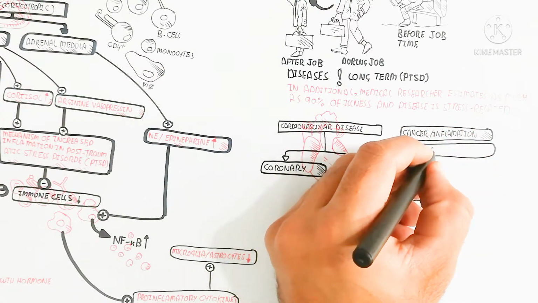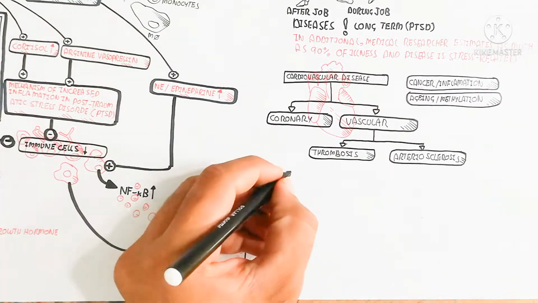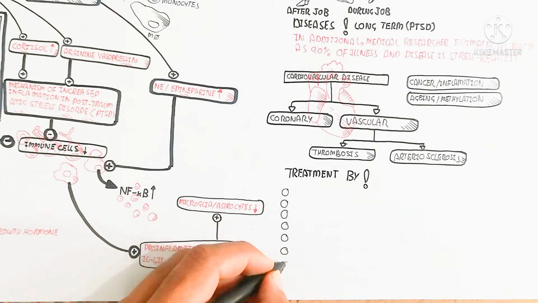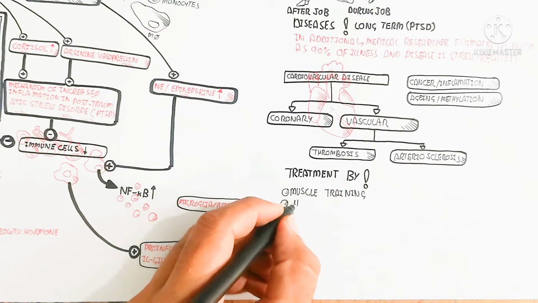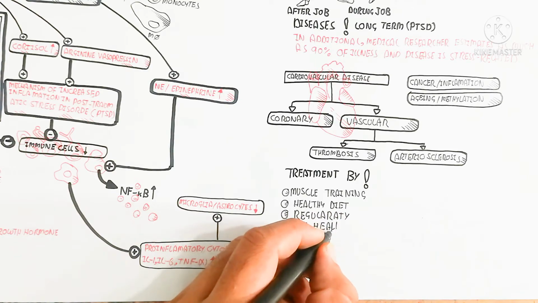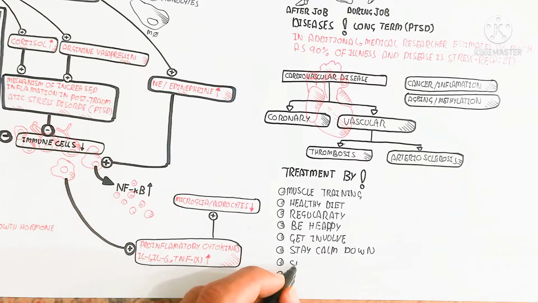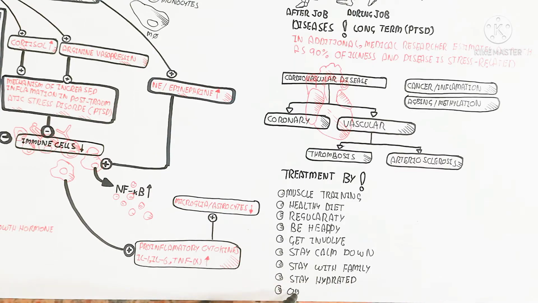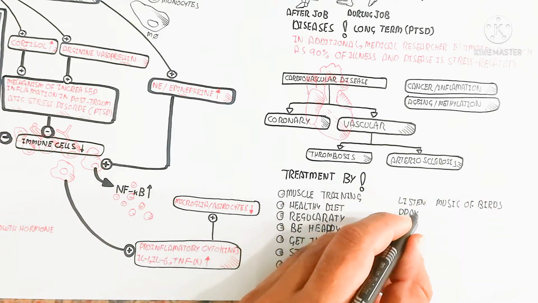And in this way, our DNA is not working as much. And how to fix it? This is the reason, and how to fix that? Treatment of anxiety by muscle training and a healthy diet, regular working, and the regularity should be improved. And be happy, get involved with your family and friends and talk to each other to get happiness, and stay calm and stay with family. Stay hydrated, because our brain wants more water,